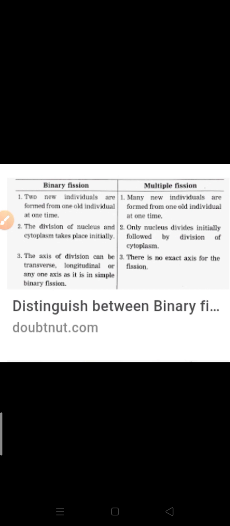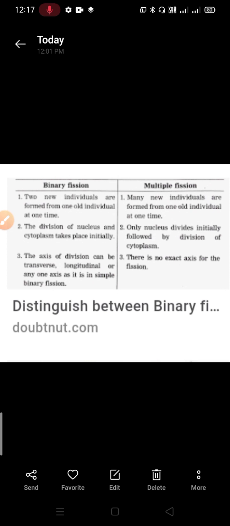In multiple fission, only the nucleus divides first, and afterwards the cytoplasm division takes place. Binary fission can be transverse, longitudinal, or irregular, which we have discussed already. But in multiple fission, there is no fixed plane along which division can take place. It does not have a fixed criterion for division.